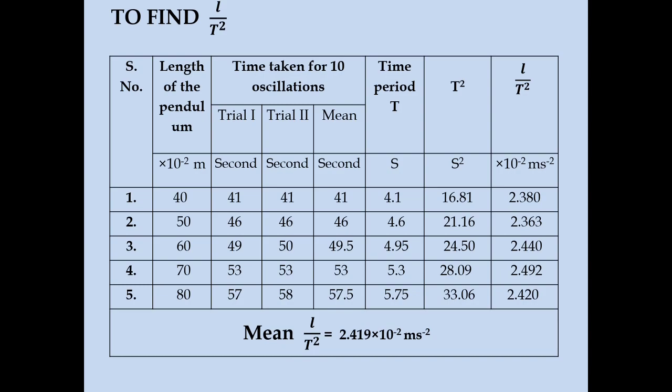The mean L by T square is obtained by adding all 5 L by T square values and dividing the resultant number by 5. So, we will get 2.419 into 10 power minus 2 meter per second square.